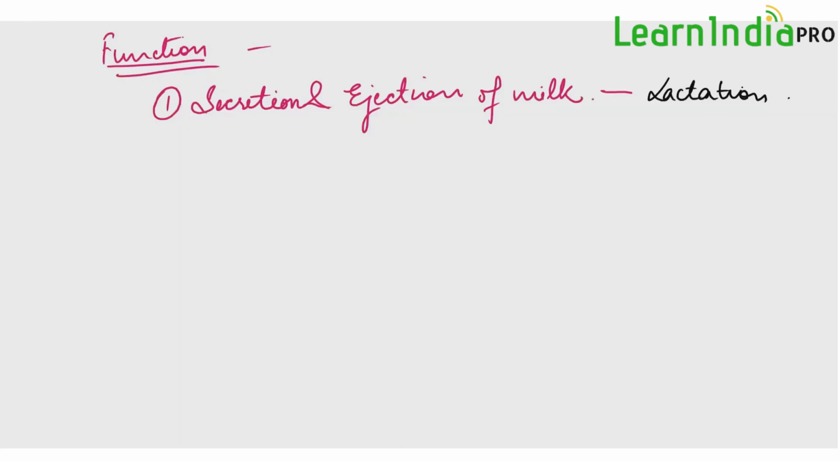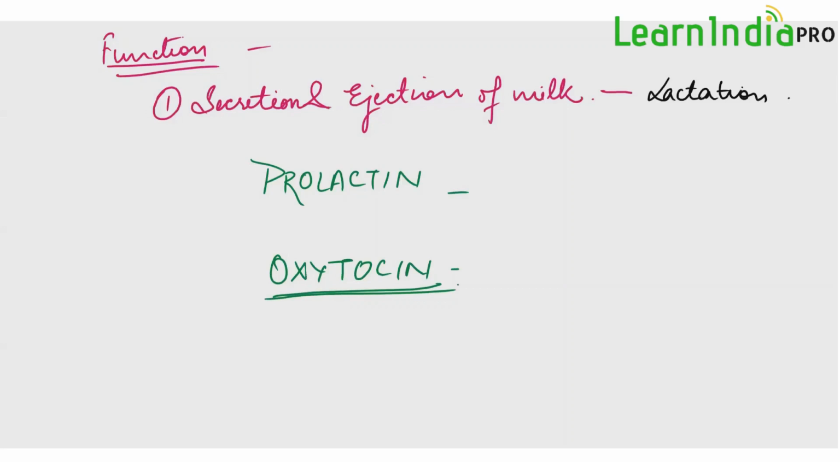And why does it happen that only after childbirth or during pregnancy they start synthesizing milk? It is under hormone stimulation. There are two hormones responsible for this. One is prolactin. You must have done it last year, prolactin. The other is oxytocin. Now you must be surprised, why oxytocin? Oxytocin is the one which helps in the rapid contraction of the uterus, for the expulsion of the baby.